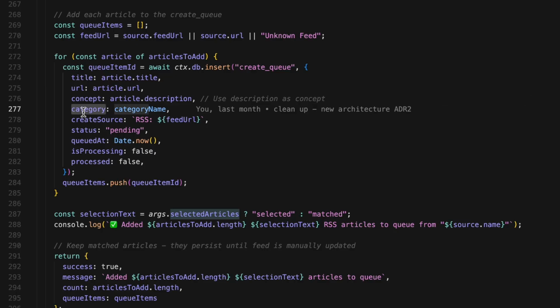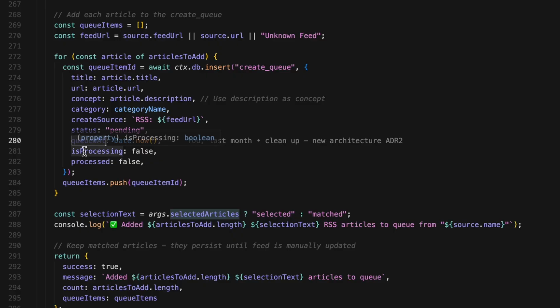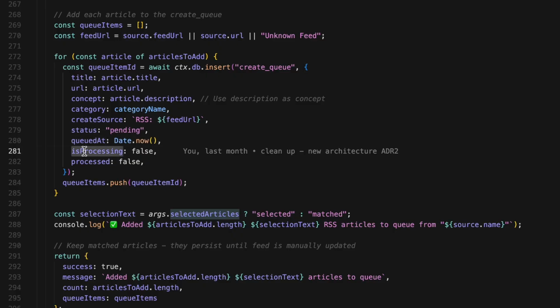Category. The category name we figured out earlier. Create source. A string that says RSS followed by the feed URL. This lets us trace where the article came from. Status. Set to pending, meaning it's ready to be processed. Created at, the current timestamp. Is processing. Set to false, not being processed yet. Processed, also false, hasn't been processed yet.